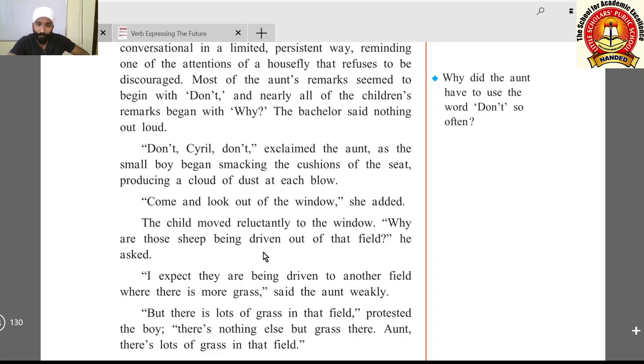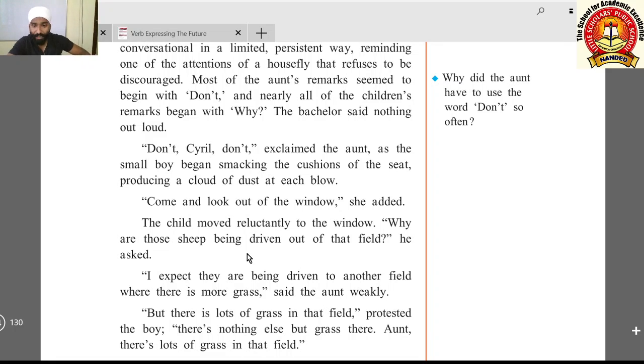"Why are those sheep being driven out of that field?" he asked. Now, the shepherd might have taken the sheep out of the field where they were grazing, but here the boy is asking why the sheep are being driven out. This is a passive sentence, means the sheep themselves were not going, they were being made to go out. Someone was taking them out of the field.